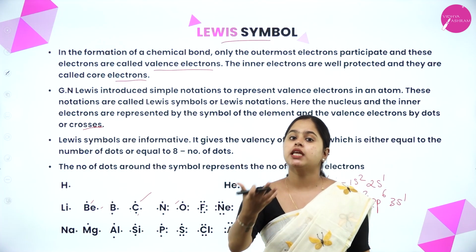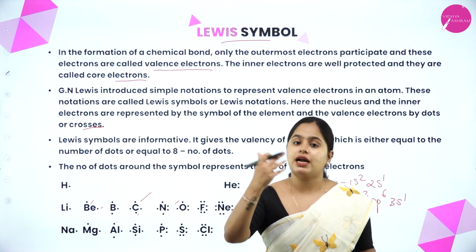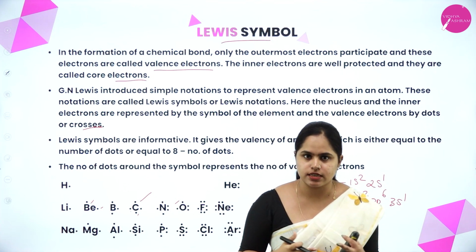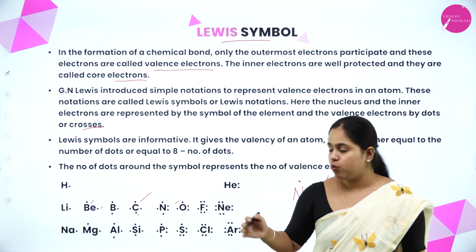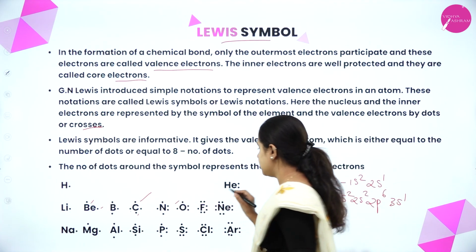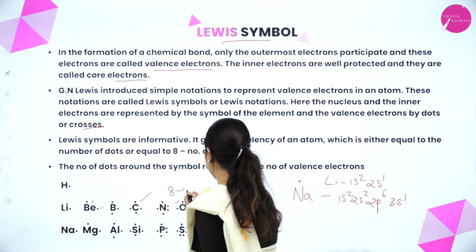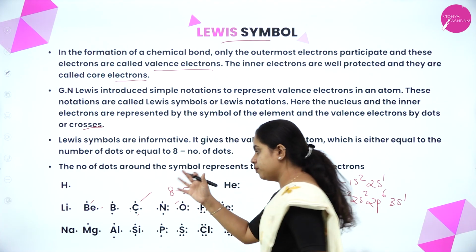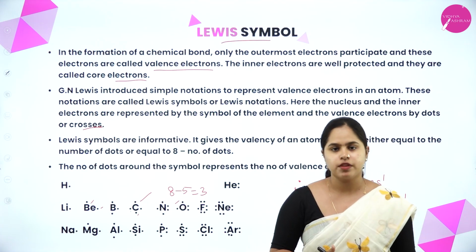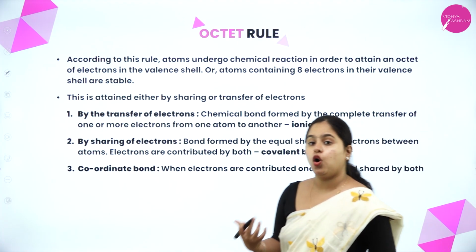It requires only 3 more electrons to complete its octet. So it's better for it to accept 3 electrons rather than losing 5 electrons. We studied this in the last chapter. So what is the valency of nitrogen? It is 3. So that will be 8 minus the number of dots, which is 5. That is equal to 3. So from this Lewis symbol, you will also be able to calculate the valency of the atom. So this is clear. Now moving on to the next part, that is the octet rule.